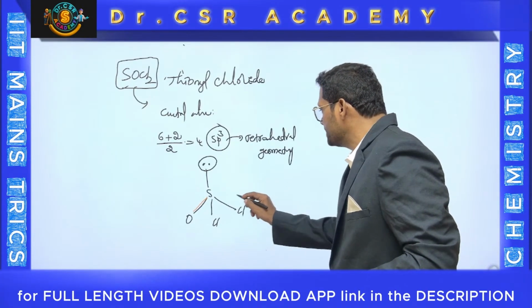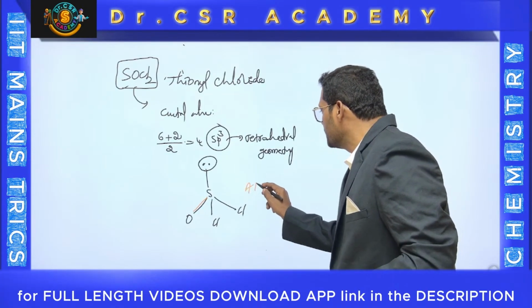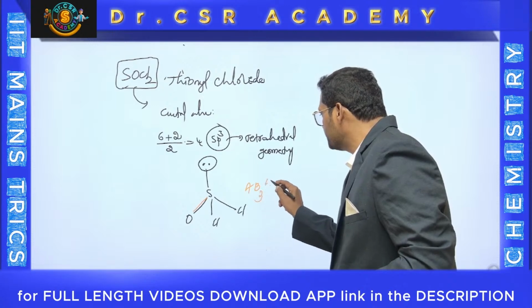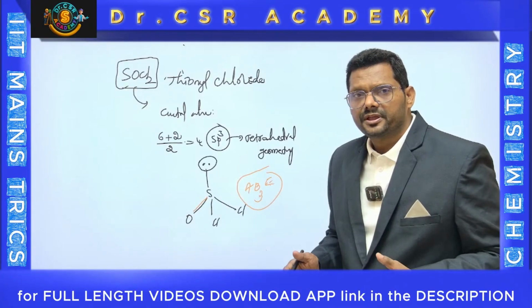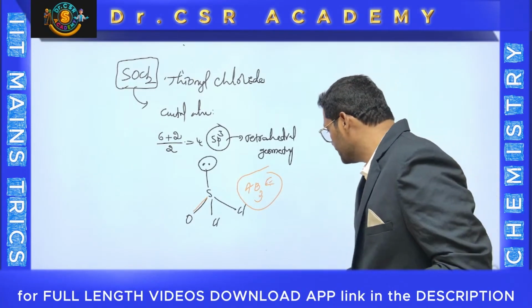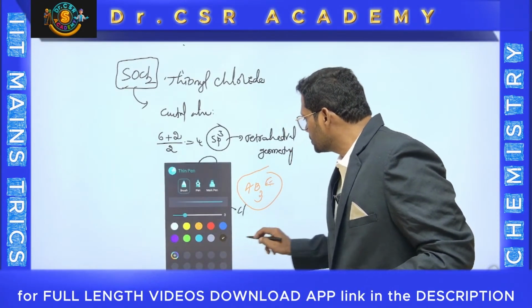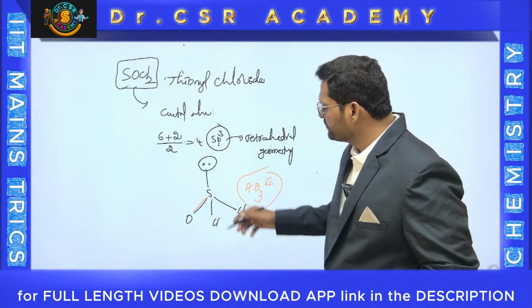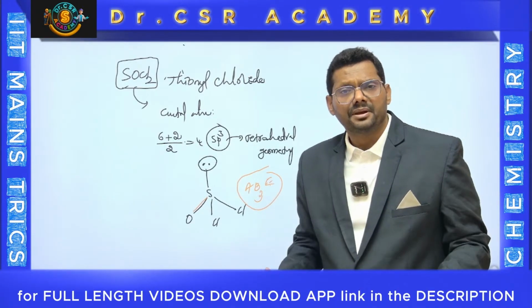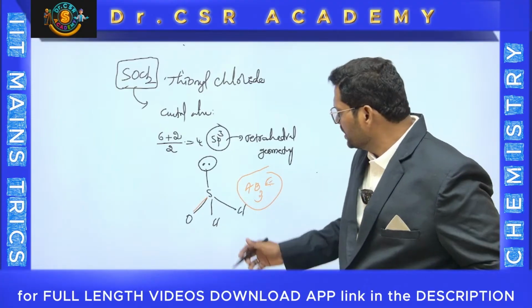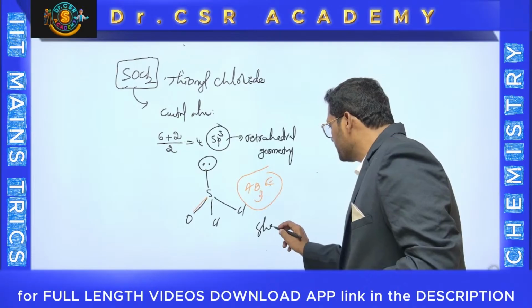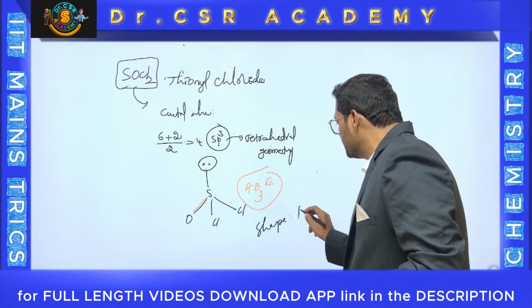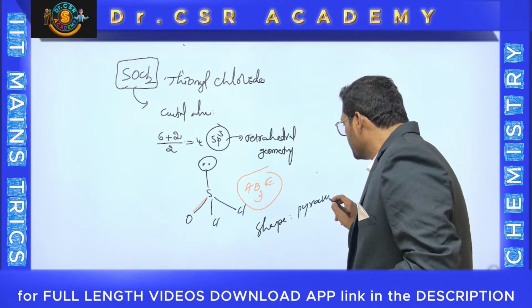So the type is AB3E. AB3E is the type. Type is important, you know well already, because in VSEPR theory in combination with hybridization, you need that. So the type is AB3E, and definitely any AB3E molecule is pyramidal, similar to ammonia. It is also pyramidal-like. So AB3E, therefore the shape will be pyramidal.